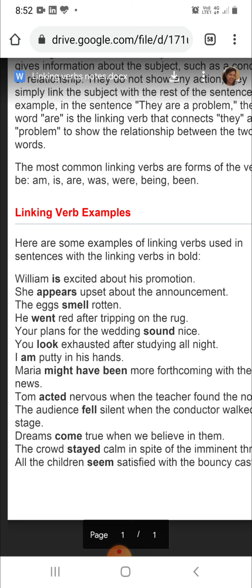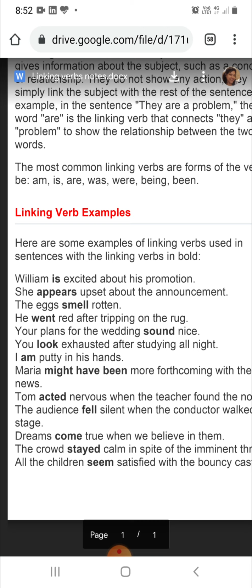So here, which is the word that connects the subject with the condition, or with the relation? The word is shows the relation between the subject William and the word promotion.